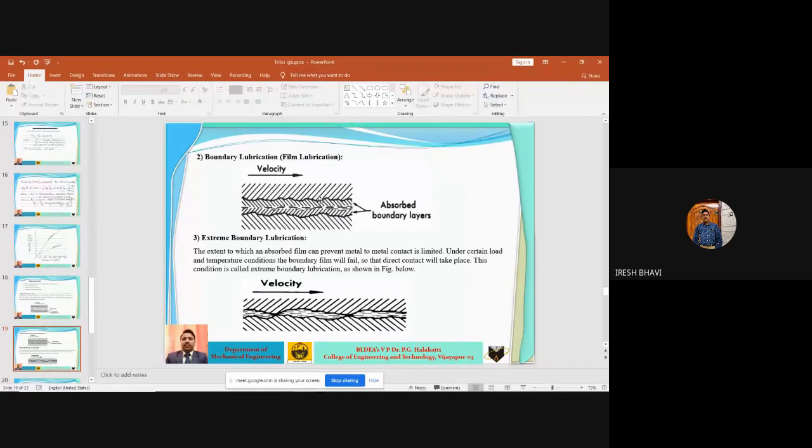In the starting position and in the stationary position, the pressure generated in the lubricating oil is not sufficient to separate the two metal surfaces. Hence, a small amount of metal to metal contact always exists in the boundary lubrication system. Is it clear now?